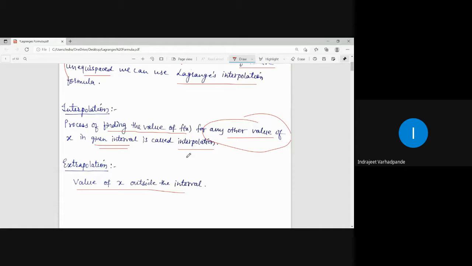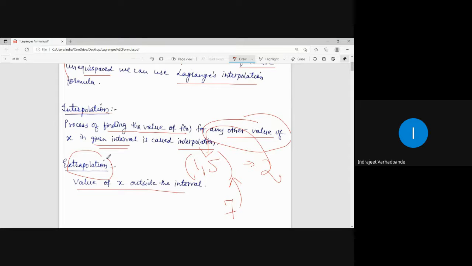Suppose we have the range 1 to 5 and you are asked to find the value at 2. 2 lies inside the range, so that is a case of interpolation. If I am asked to find the value at 7, 7 is outside the given interval, which is extrapolation.